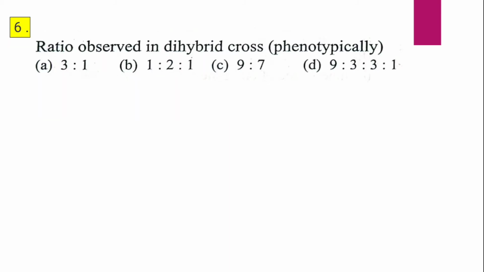Question 6. Ratio observed in dihybrid cross, that is phenotypically, is A. 3:1, B. 1:2:1, C. 9:7, and D. 9:3:3:1. Ratio observed in dihybrid cross, that is phenotypically, is, and the correct answer is D, that is 9:3:3:1.